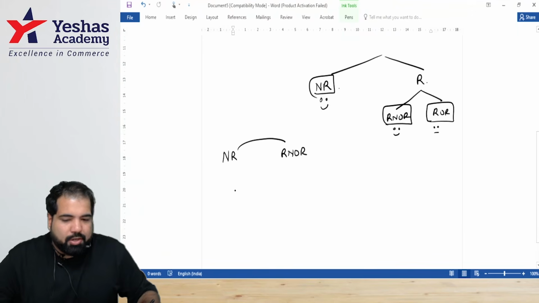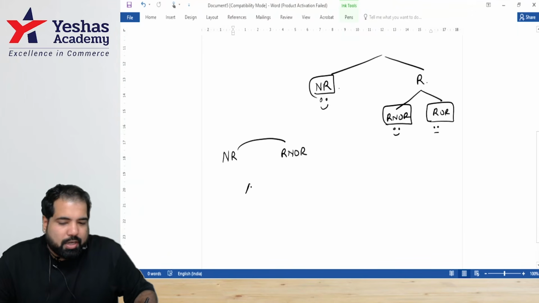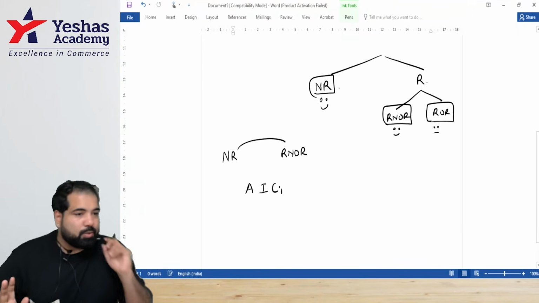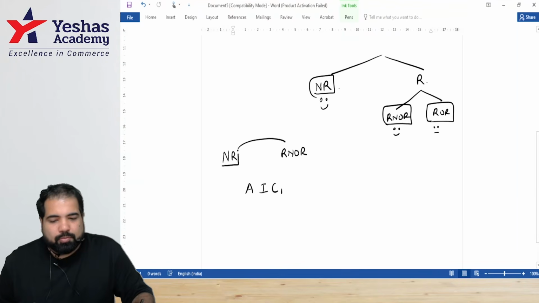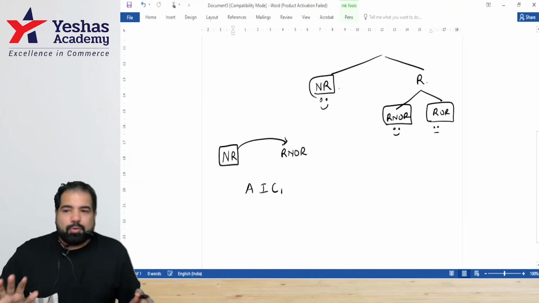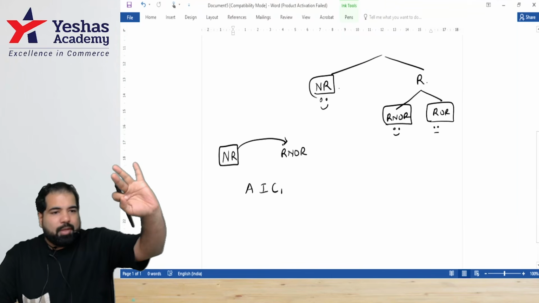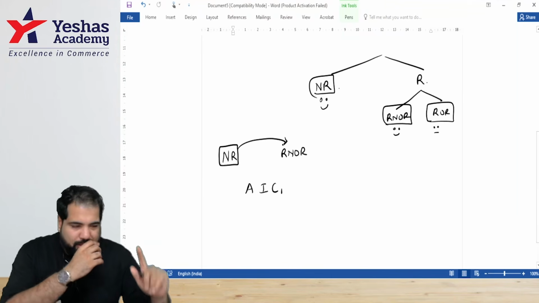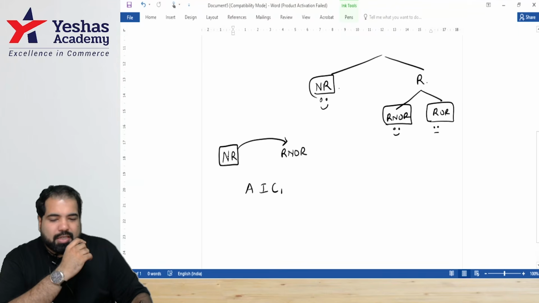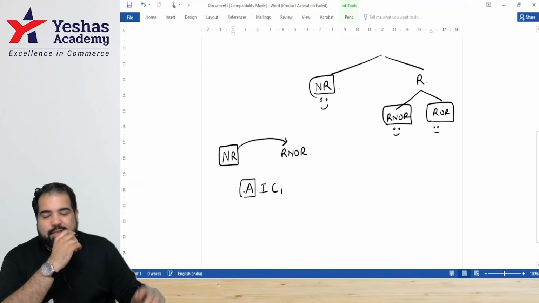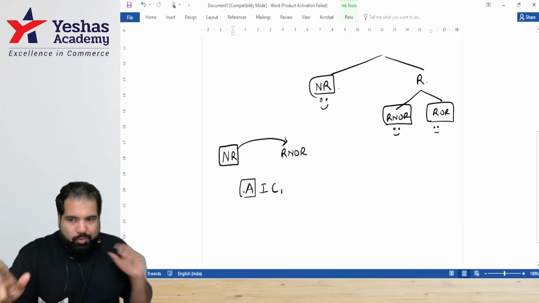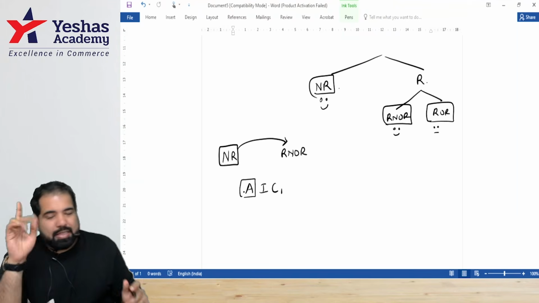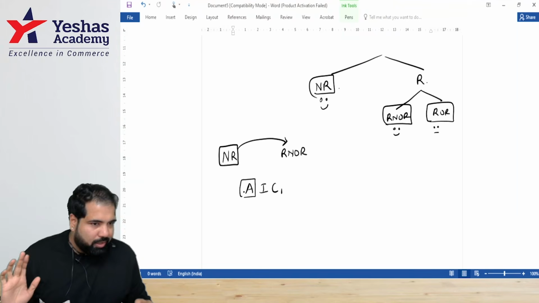Everyone, what are these 3 conditions? First, the shortcut is AIC1. Right now, who are you? We want to convert you to what? But only if you fulfill how many conditions? 3. AIC1. Hear me out, guys. This conversion only applies to Indian citizens. So if you're not an Indian citizen, we can't convert. That's why, guys, if the exam says Indian citizen, be okay.